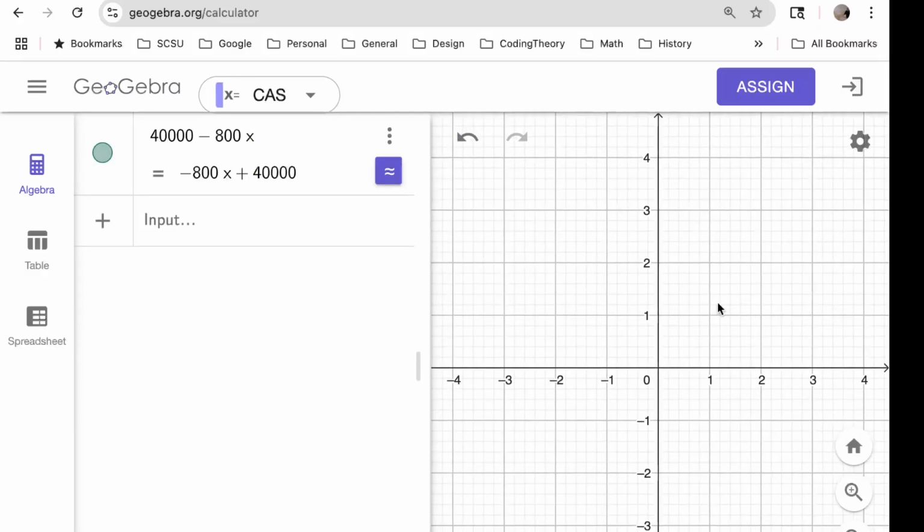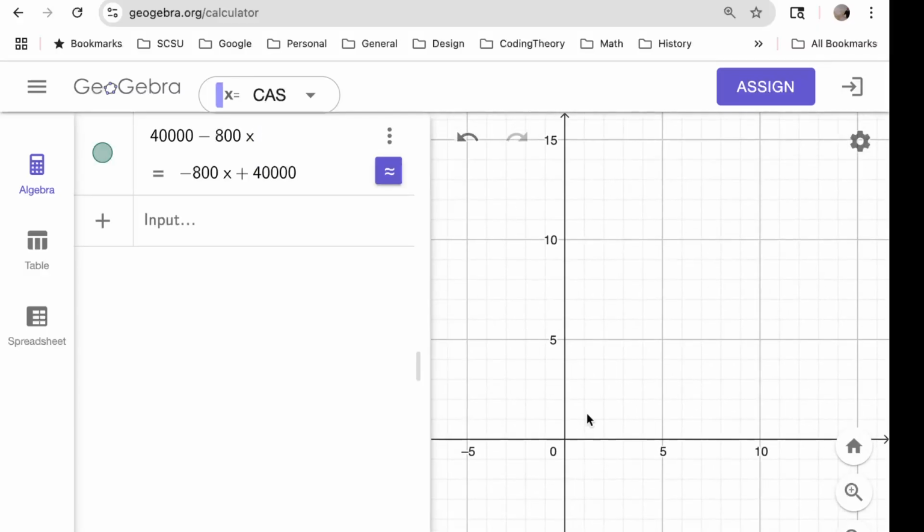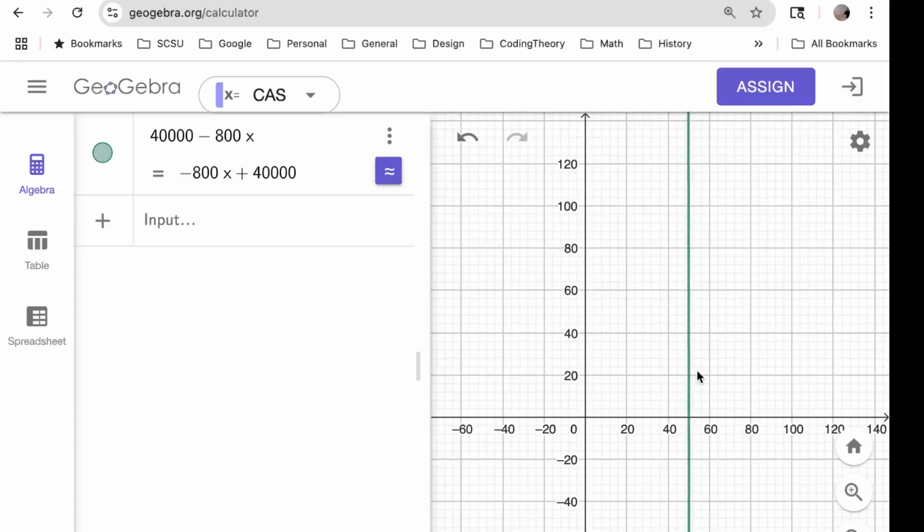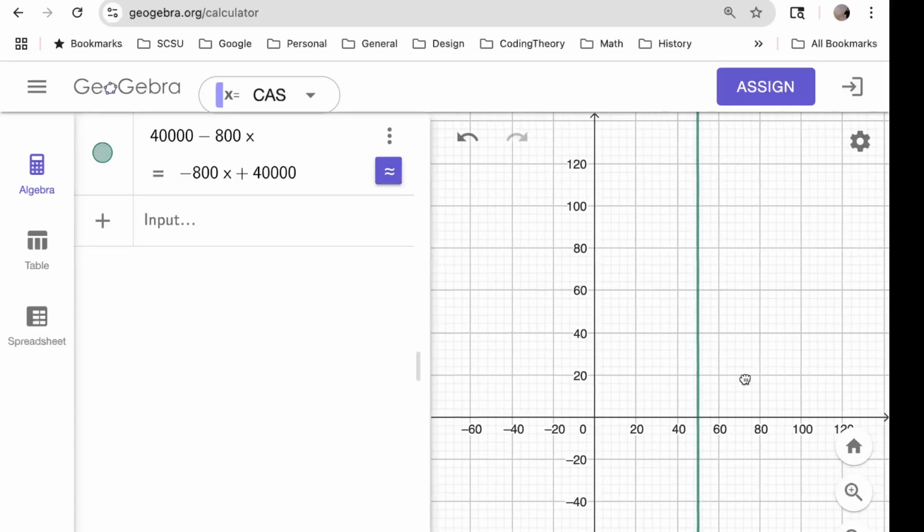You will notice that it hasn't plotted anything. Well, the problem is we've got to zoom way out, and there it looks like we're getting a vertical line. The problem is the slope of this line is negative 800, so it's a very steep line. The pump is quite powerful.